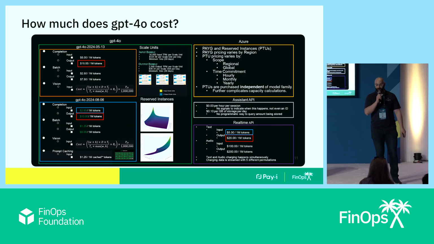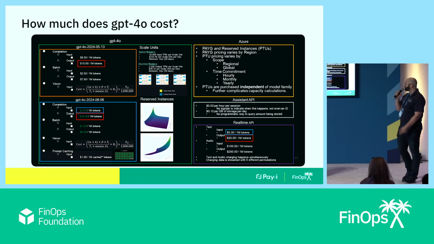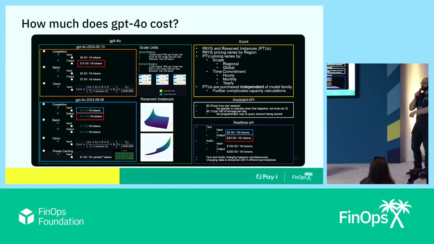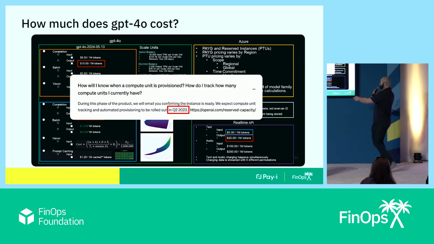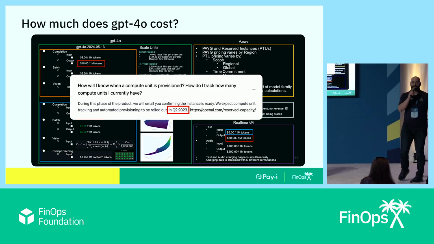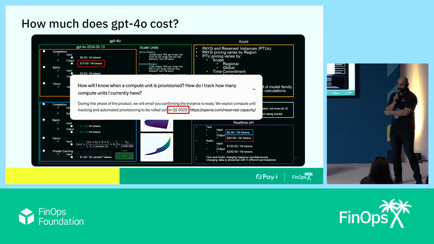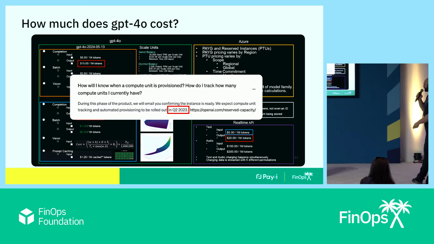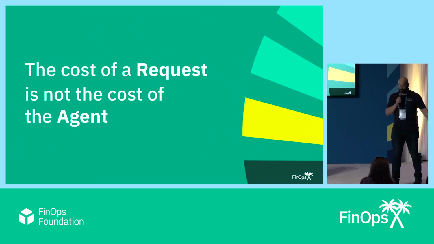It turns out that pricing is immensely complicated in general. These are all the prices for GPT-4o. It's a particularly old model now, but you'll notice that I even have different prices for the same model when accessed from different SDKs. And if I'm provisioning capacity, which is the stuff you see in the reserved instances here, it's so complicated that OpenAI says on their website that they're going to release a tracking system for this in Q2 of 2023. They're a little late. That is still up on the site, by the way. That's what all those 3D models in the middle are there for. And so obviously it's super involved.